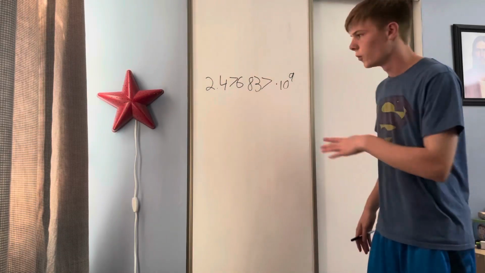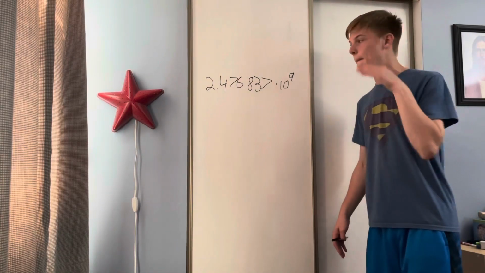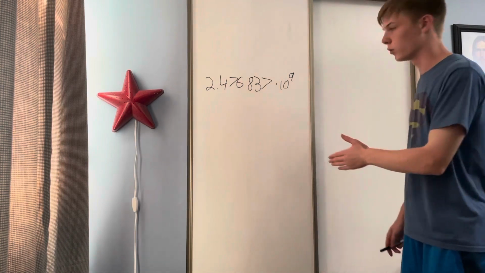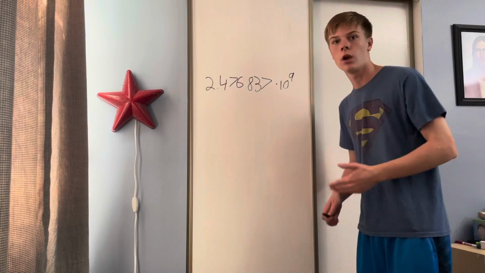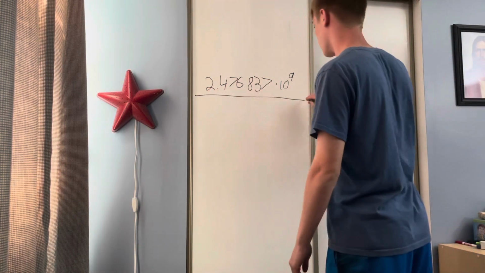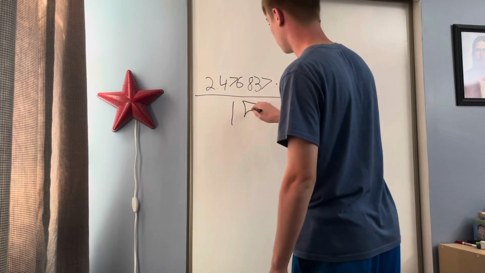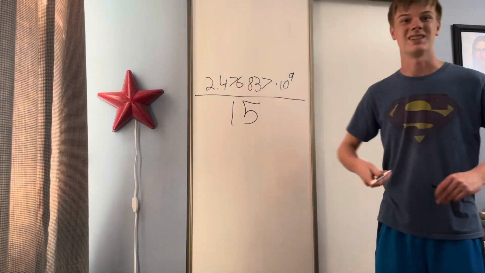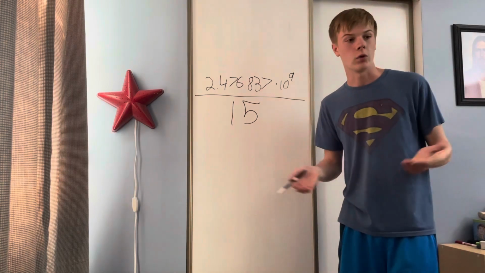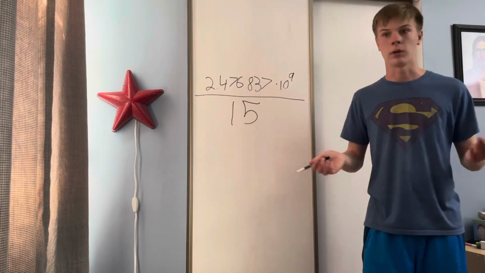Now we have to do one more thing in order to find out the most amount of 15-second advertisements an average US citizen is able to watch before they die. So in order to do that, we just gotta divide this by 15 for the 15-second advertisements, which typically seem to be the most often advertisements seen on YouTube or any other platform for that matter.